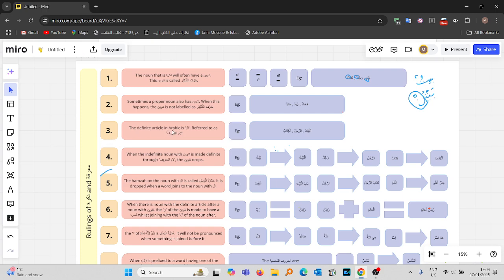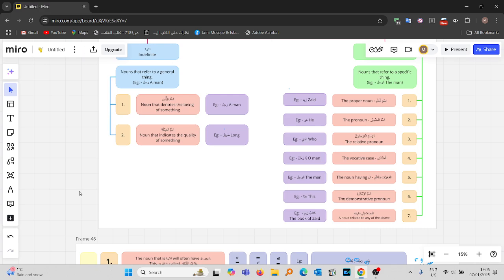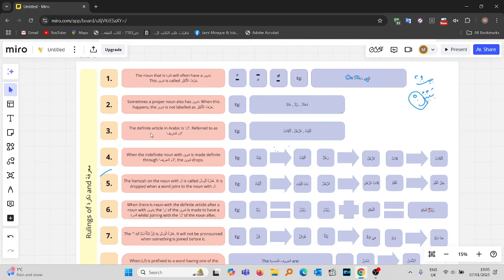Rule number 3. The definite article in Arabic is alif lam, referred to as lam ta'rif. And we touched upon this too. When we touched upon the 7 types of ma'rifas, we said that one type of ma'rifa is called al-mu'arraf bil lam, is when a noun has alif lam. So you have a noun which is nakira. It was initially nakira, and when you enter alif lam upon it, it becomes ma'rifa. It becomes definite. Example, rajulun is nakira. You enter alif lam, it becomes ar-rajulu, because ma'rifa. Does that make sense?